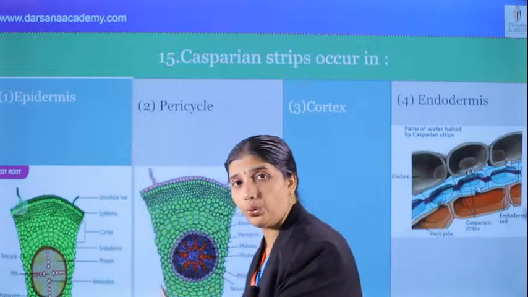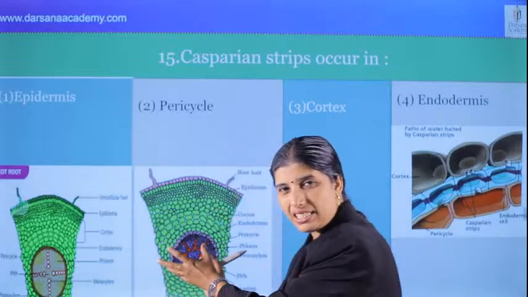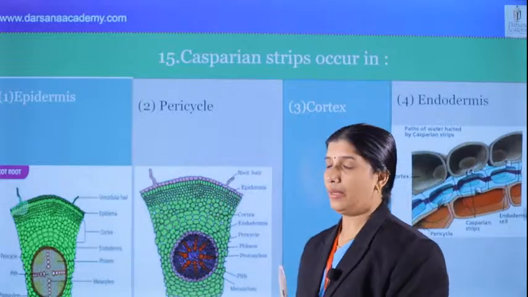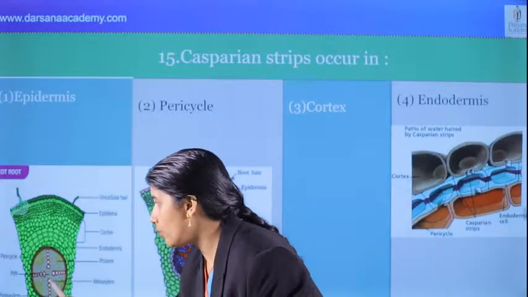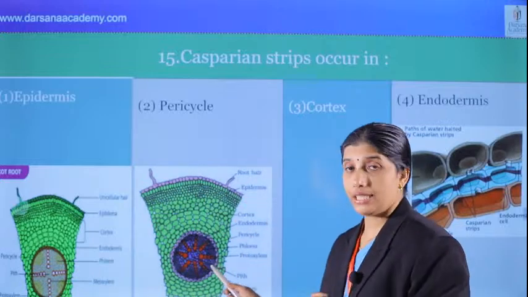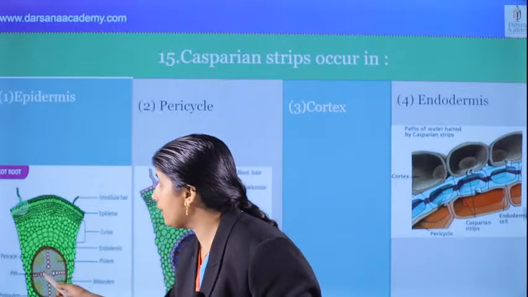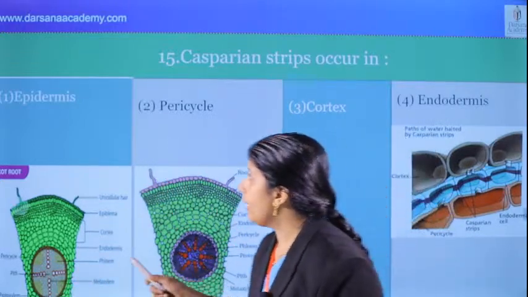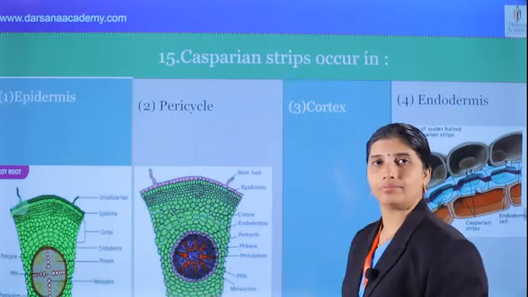Let's compare dicot root and monocot root. From this diagram, we can easily study the features of the anatomy of a dicot root and monocot root. What is the main difference? The xylem number is only 4 here, but here it is more than 6. That is polyarch condition, which can be seen in monocot root. And pith is small in dicot root, but pith is large in monocot root. And in dicot root there is conjunctive tissue, very important. In monocot root there is none.